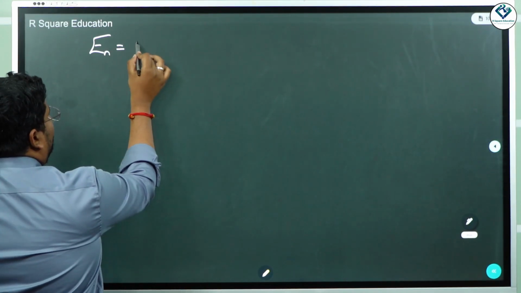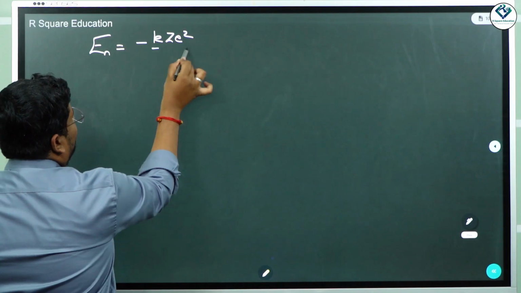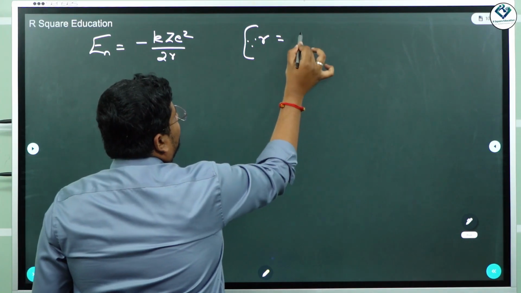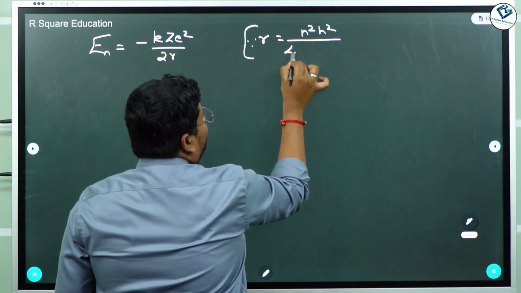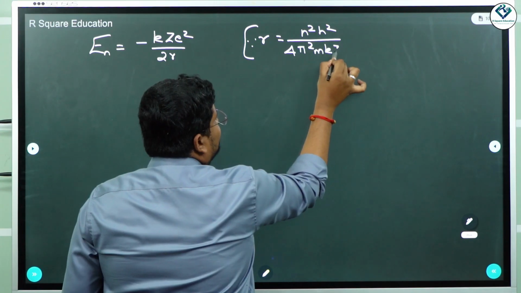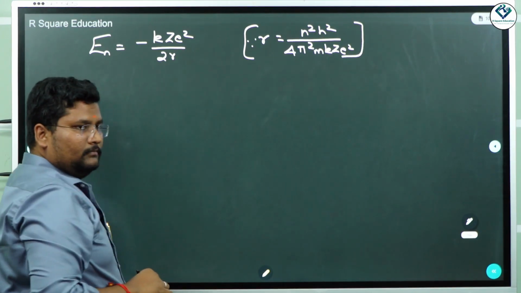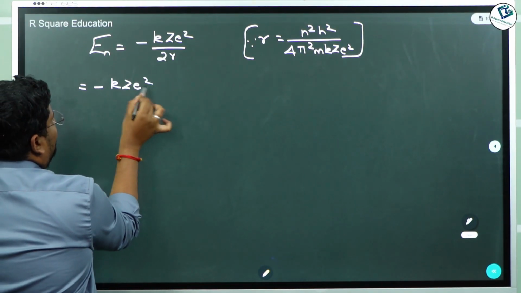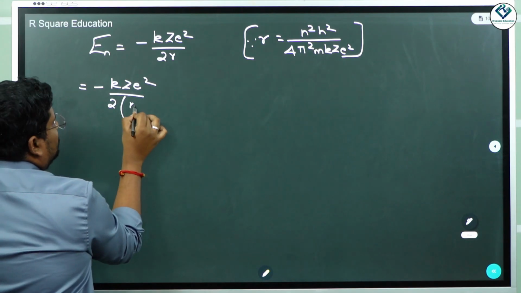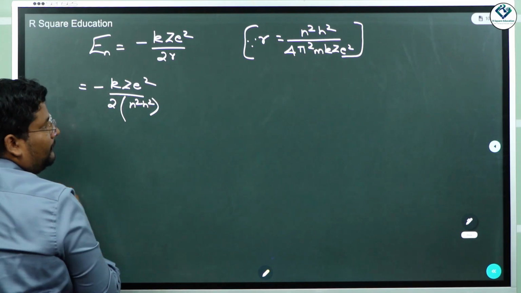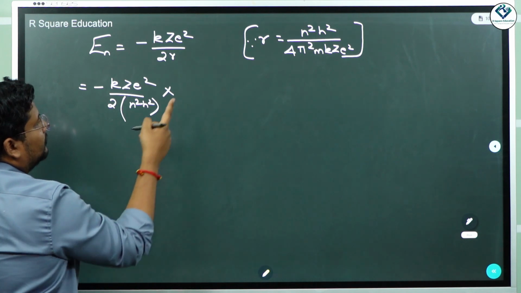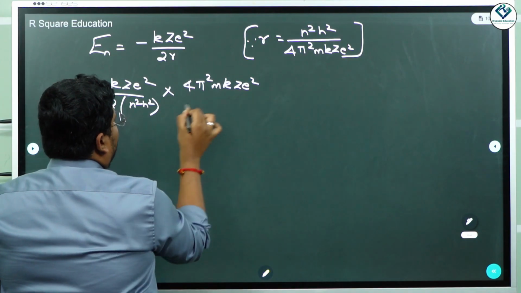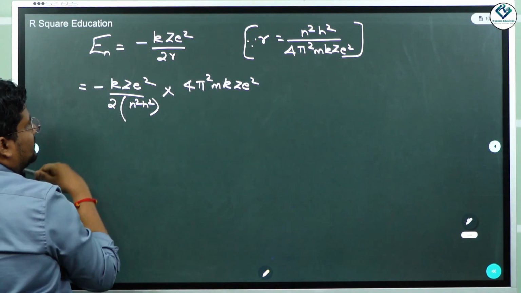En is equal to minus kZe square by 2r, correct? So what was r? r is equal to n square h square by 4 pi square m k z e square. Can I substitute that inside this? So what will we get? Minus k z e square by 2 into n square h square, multiplied by 4 pi square m k z e square. Correct? So can I cancel whatever gets cancelled?